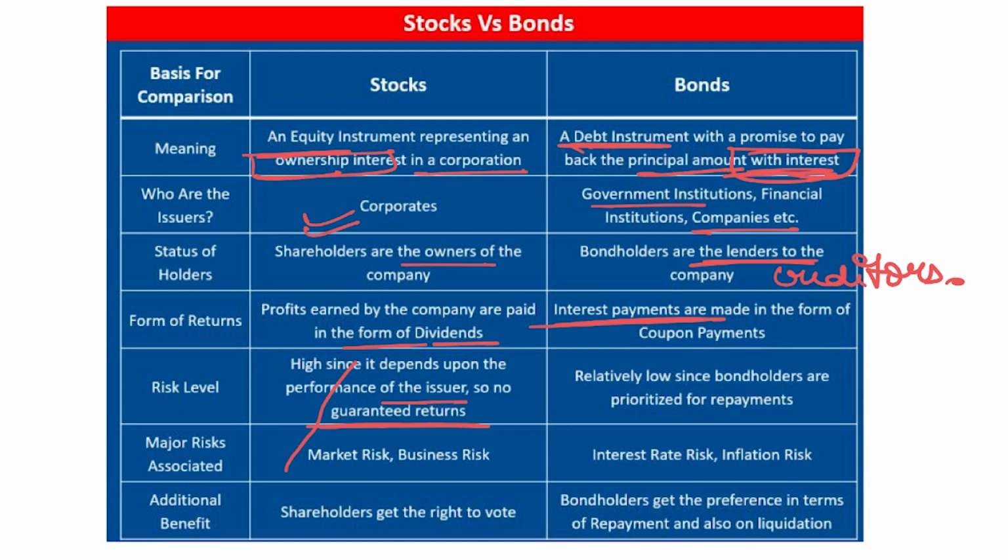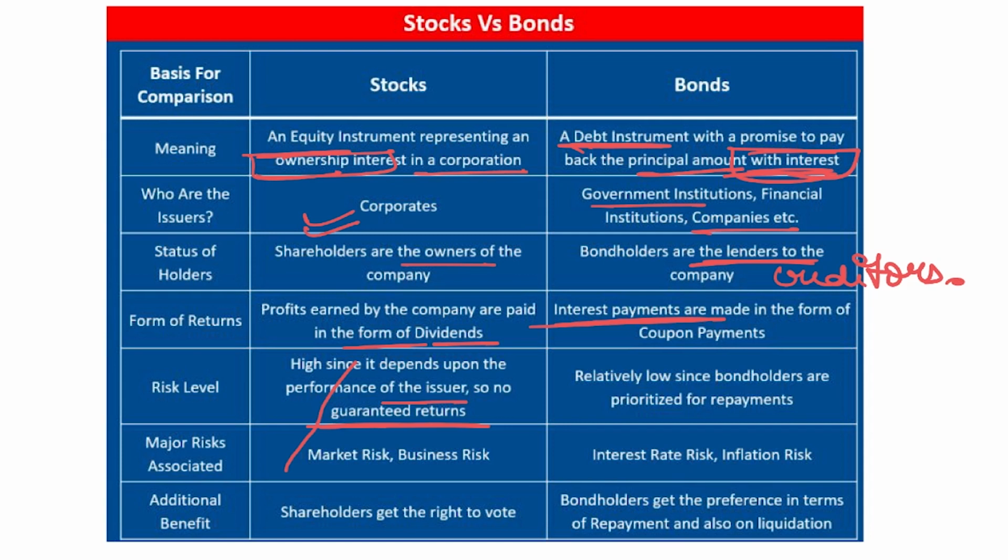Then the employees will be paid, the salaried staff, and the suppliers, and in the end you are the one, whatever residue amount is left will be given to you, since you are the owner of the company. So in the case of shares, you are the last one to be paid if the company goes into liquidation.